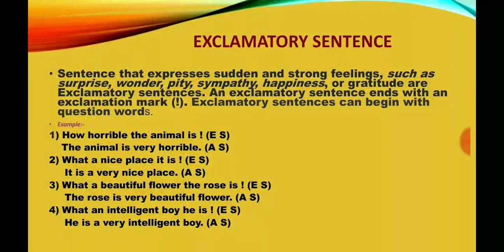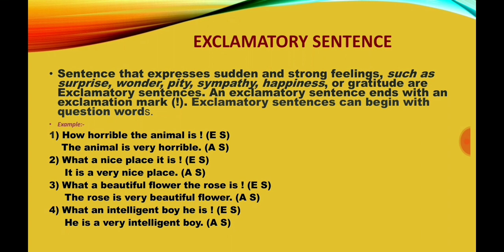And the last one is the exclamatory sentence. What is an exclamatory sentence? A sentence that expresses sudden and strong feelings such as surprise, wonder, pity, sympathy, happiness, or gratitude is an exclamatory sentence. An exclamatory sentence ends with an exclamation mark.